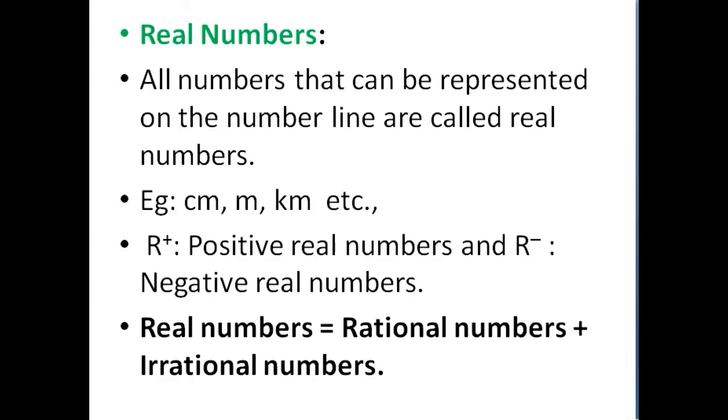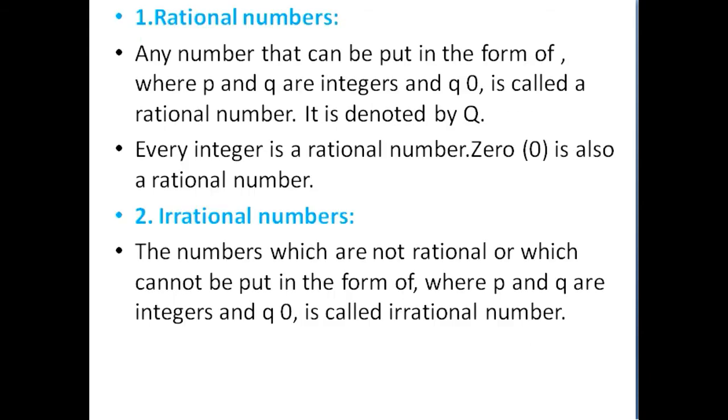Real numbers include both rational and irrational numbers. If you are expressing anything in terms of other forms, for example centimeter, meter, kilometer, it is called a real number. Rational numbers are in the form a divided by b, where b is not equal to 0. For example, 1 by 2 is a rational number. Minus 1 by 2 is a rational number.